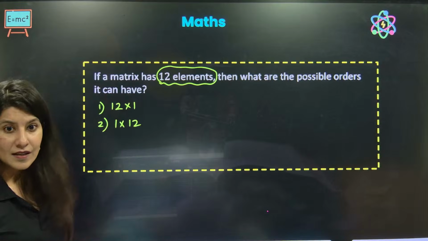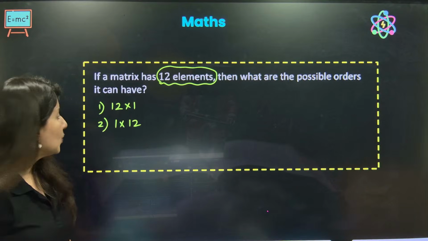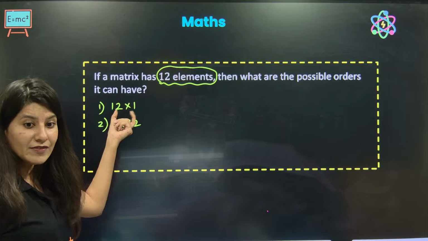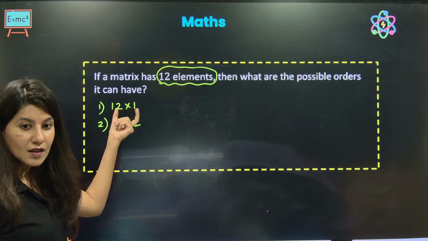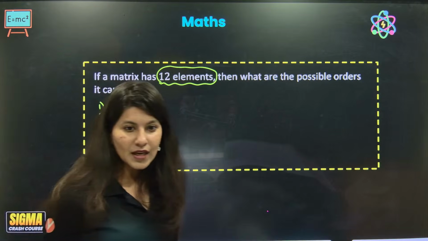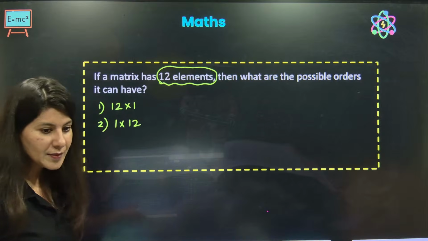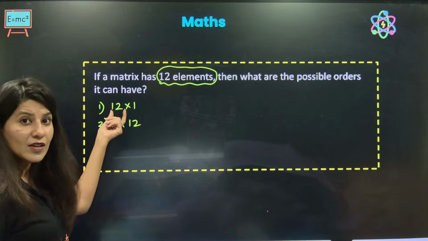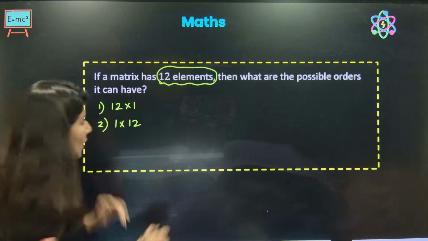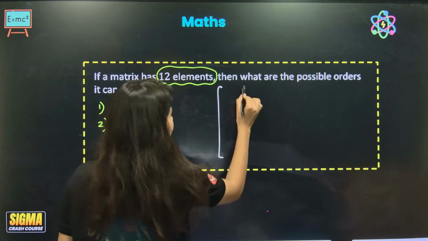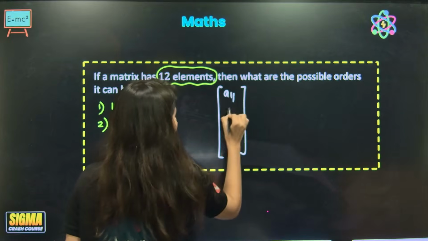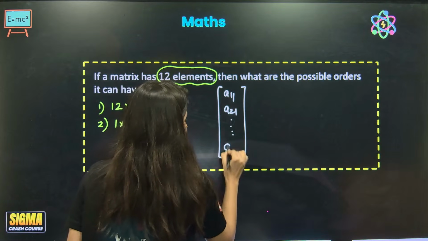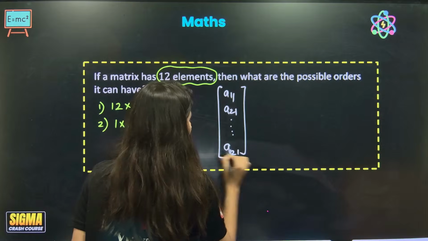That means it will be having 12 rows and only a single column. So it will be A11, A21 and all the way up to A12,1.